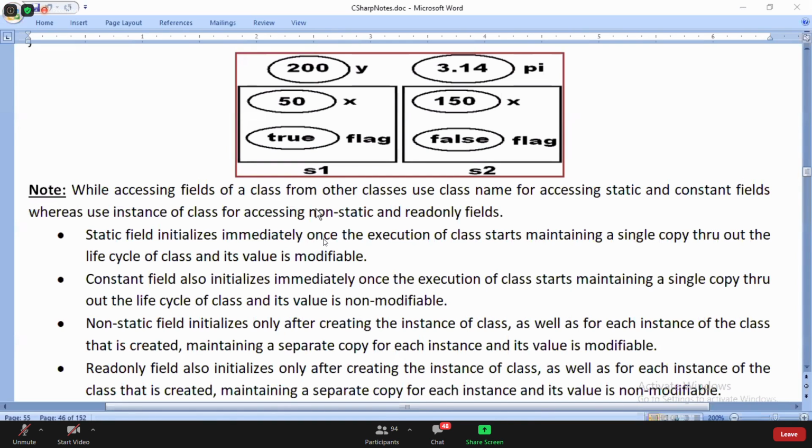Non-static and read only will maintain multiple copies. Okay, multiple copies means n no instances 0 copies, n instances n copies. But the only difference is non-static can be modified and read only cannot be modified. So this is basically the differences between the appropriate things.